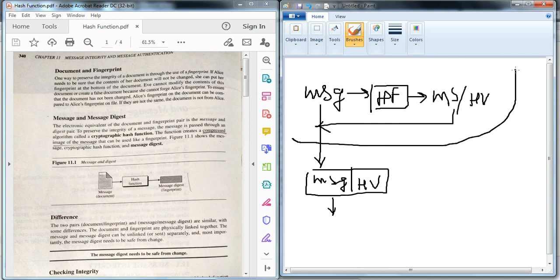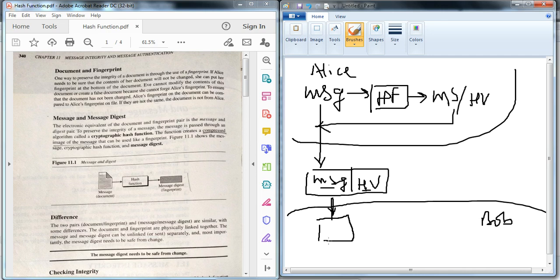Consider that this is done by Alice, and this is done by Bob's side. When Bob receives the message and hash value, Bob gives the message as input to the same hash function, whatever the algorithm name is, and generates his own hash value.